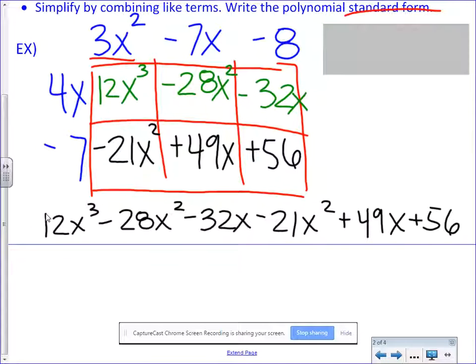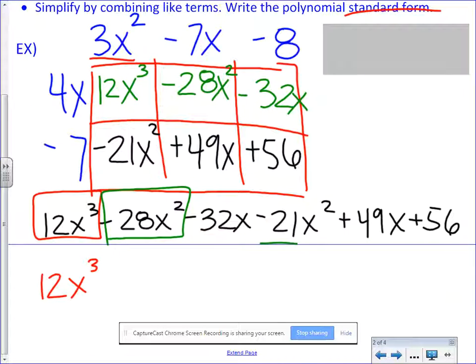So I don't see anything that goes with this 12x cubed. I also see that that's the highest exponent, so I'm just going to rewrite that way. Looking at my negative 28x squared, I've got a negative 28x squared, and I've got a negative 21x squared. So we're going to combine those. Negative 28 minus 21, that is negative 49x squared.